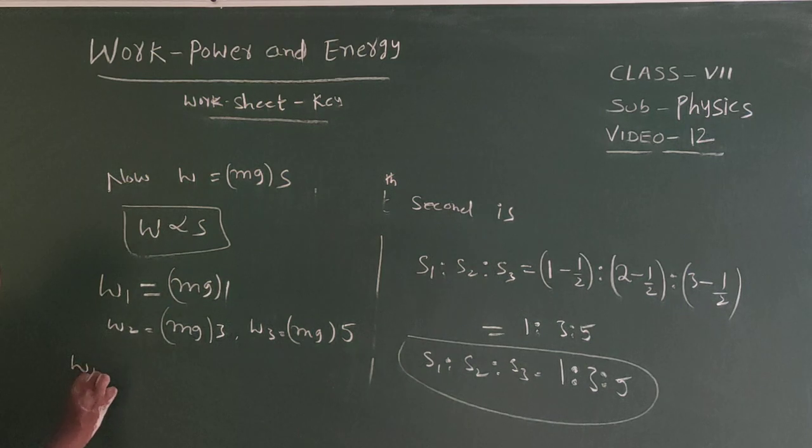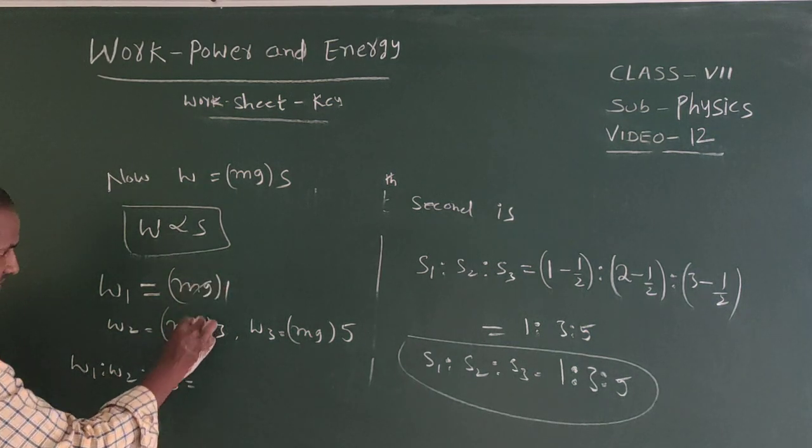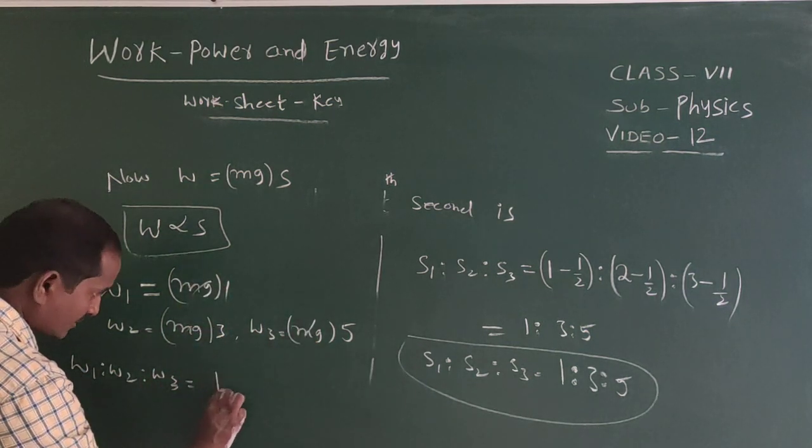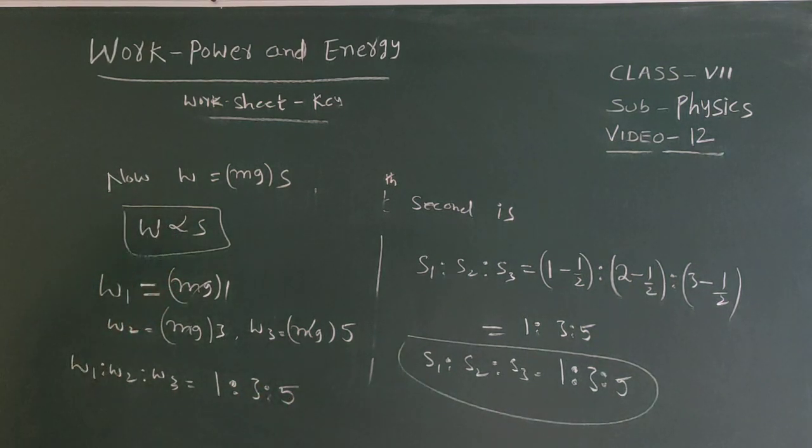So here w1 is to w2 is to w3, mg gets cancelled, remaining value 1 is to 3 is to 5. It is the work done ratio.